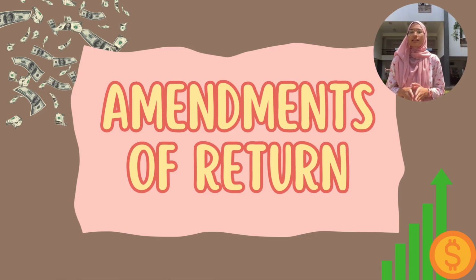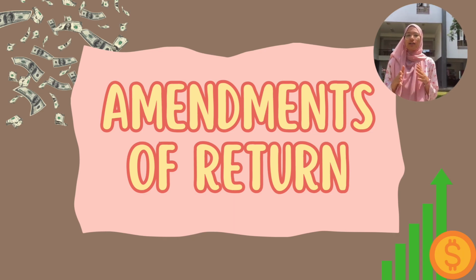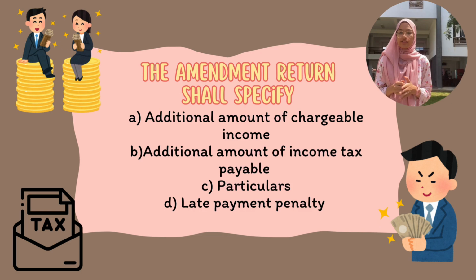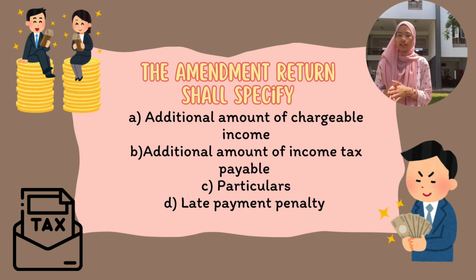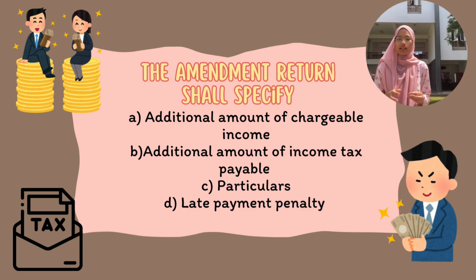Amendment of return: the taxpayer has 6 months from the date of filing their tax return to the IRB to make changes to it and is allowed to amend the return once only. The return should specify first, the additional amount of chargeable income. Second, the additional amount of income tax payable. Third, the particulars, and the last one is the late payment penalty. The amended return is deemed as a notice of assessment. Any tax and penalty should be due and payable to the tax authority.